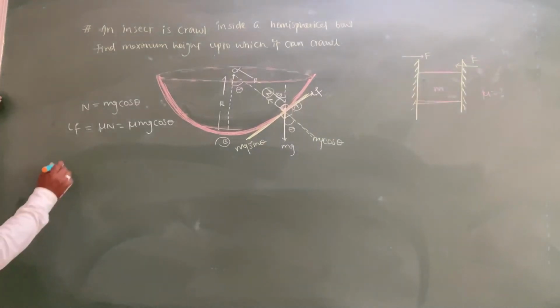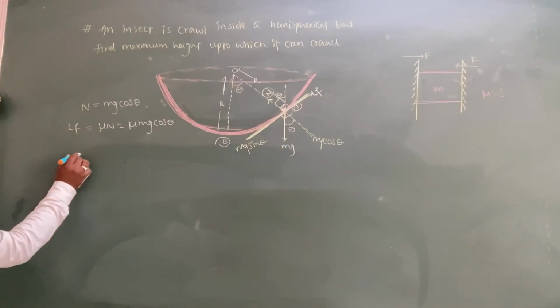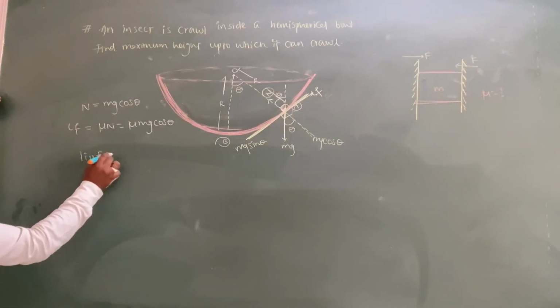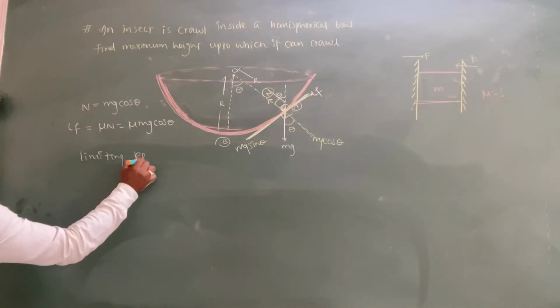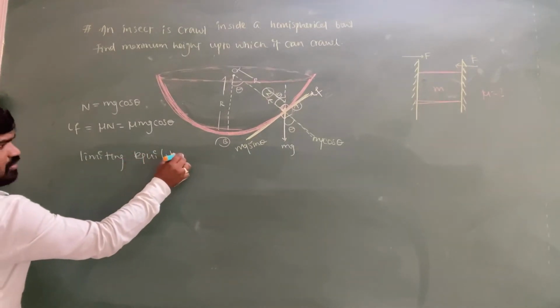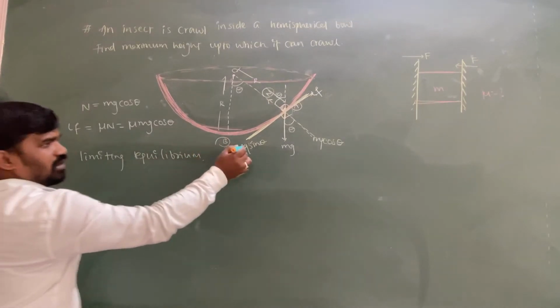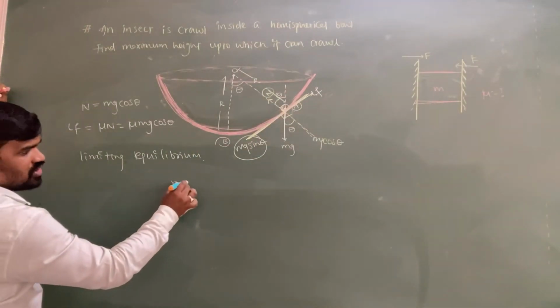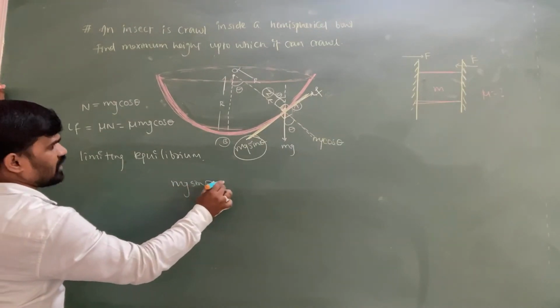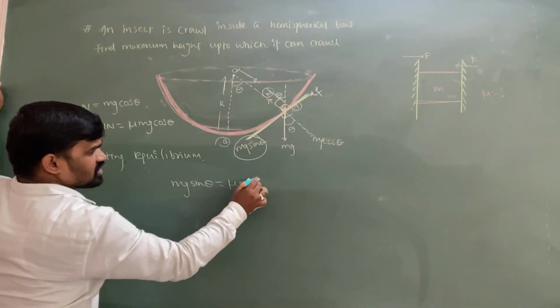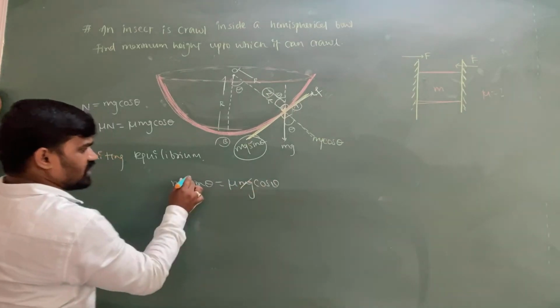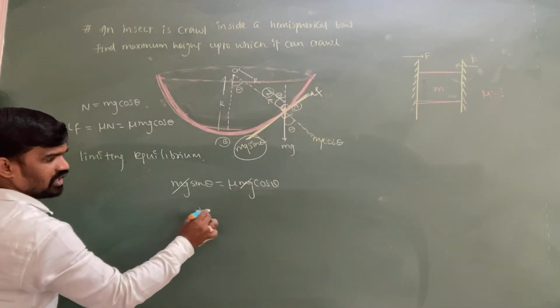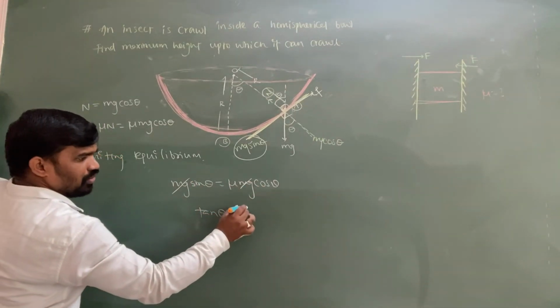But in a limiting equilibrium, this mg sin theta is balancing with the limiting friction. So mg sin theta is equal to mu mg cos theta. mg gets cancelled, take cos theta to the other side, tan theta is equal to mu.